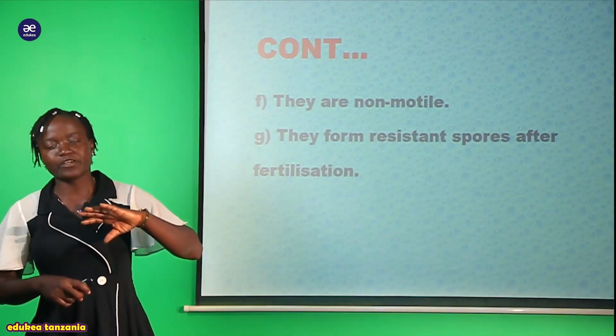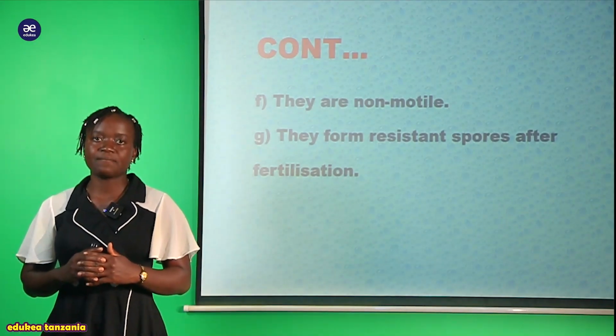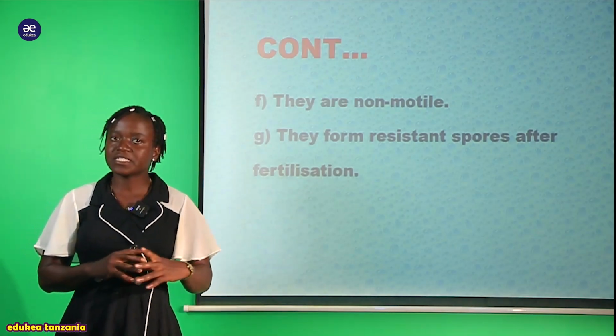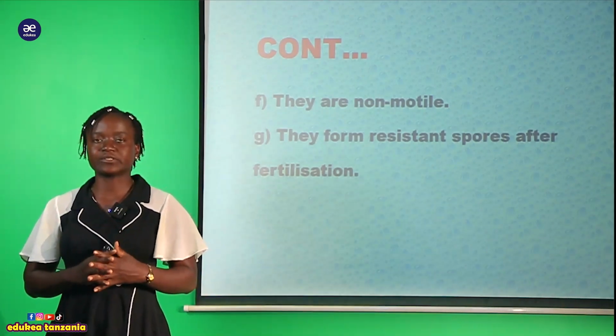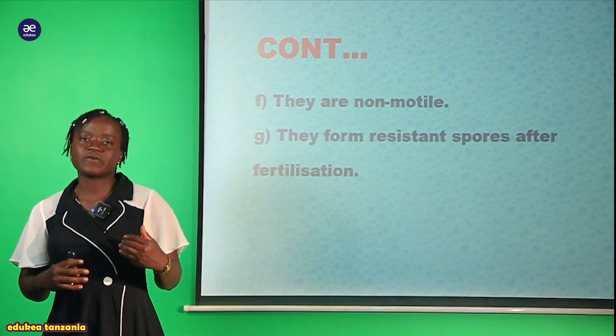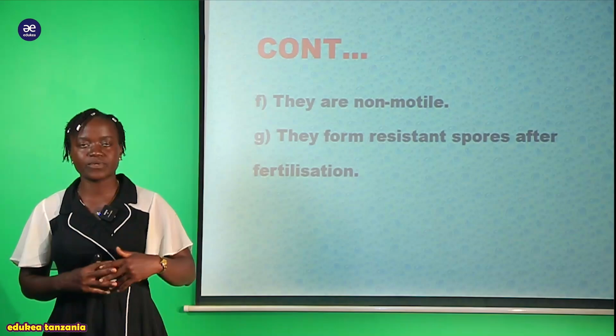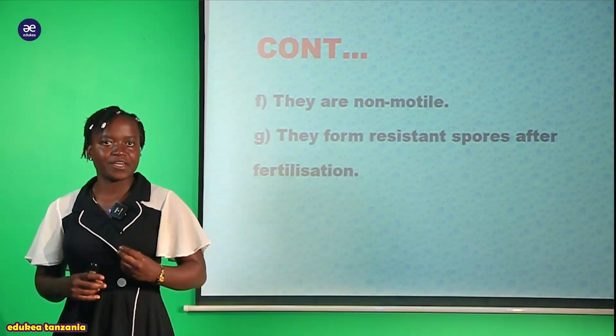So now we have already seen the general characteristics that are found in this phylum Apicomplexa. Now, my student, after we have seen the general characteristics kwa ujumla, we are going to see the distinctive features which are found in this phylum Apicomplexa. When we say distinctive features, we mean the peculiar character, unique character.